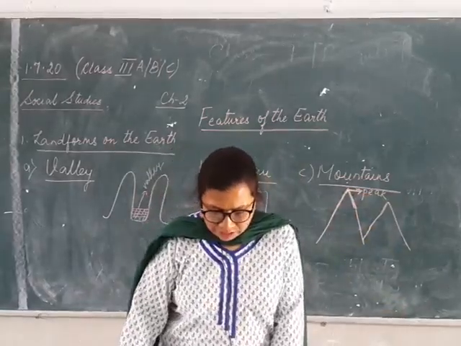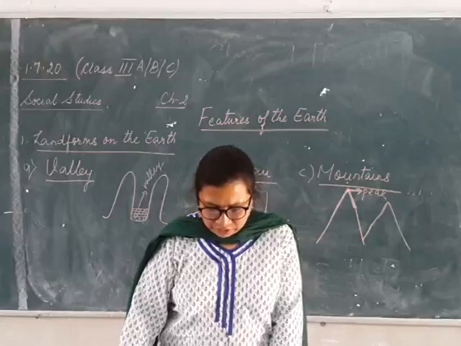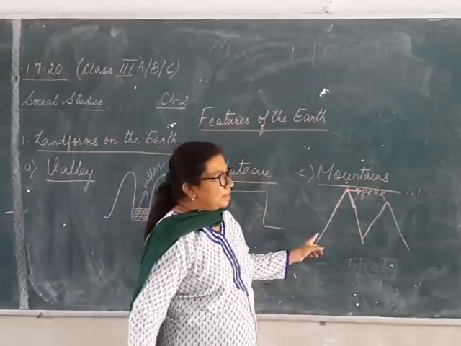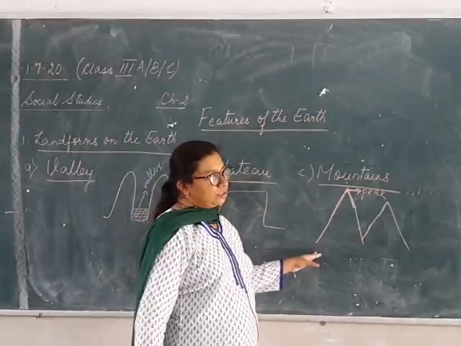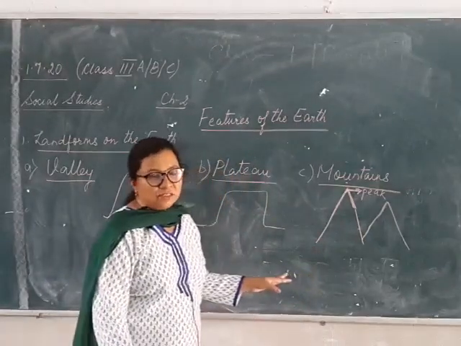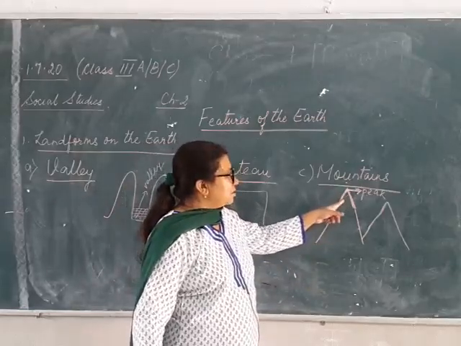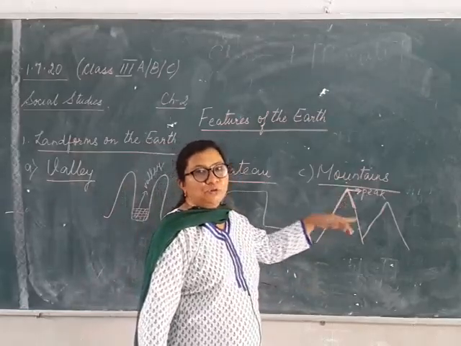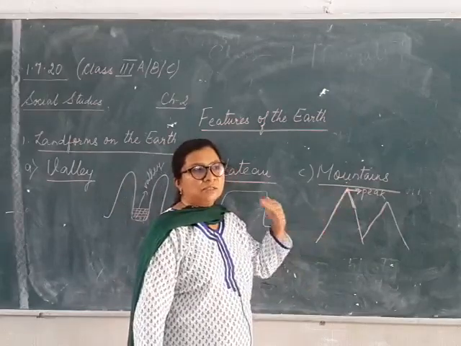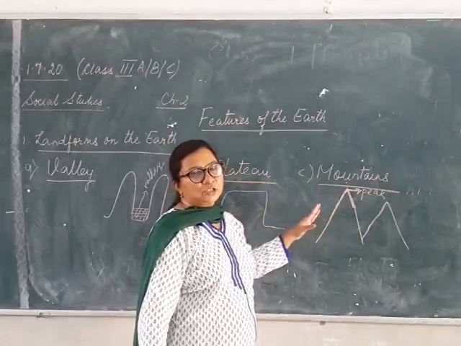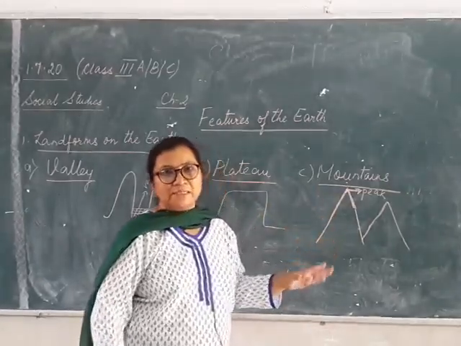The peaks of some mountains remain covered with snow throughout the year. So when we go to the north part and when we see the mountains there, most of the mountains, the top of those mountains are covered with snow throughout the year. Throughout the year means पूरे साल भर it is covered with snow. And the best example is your